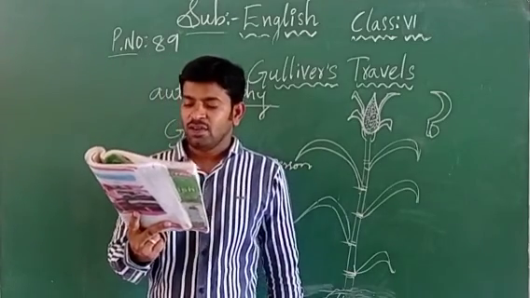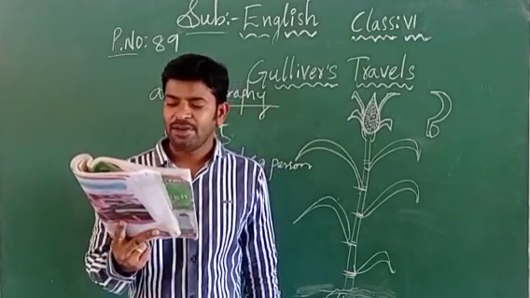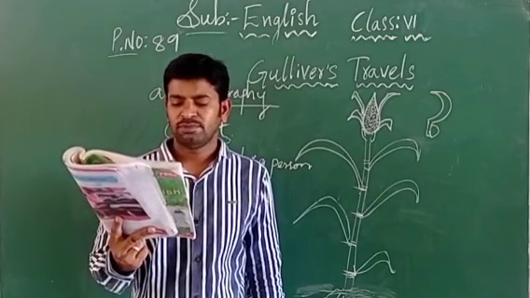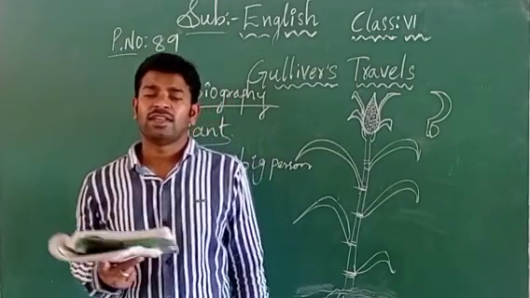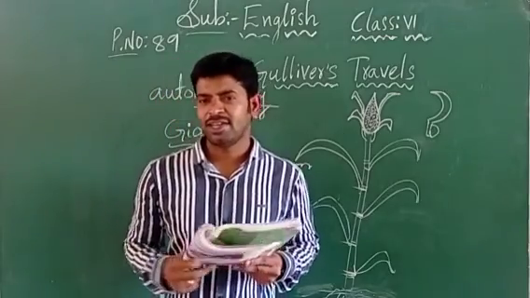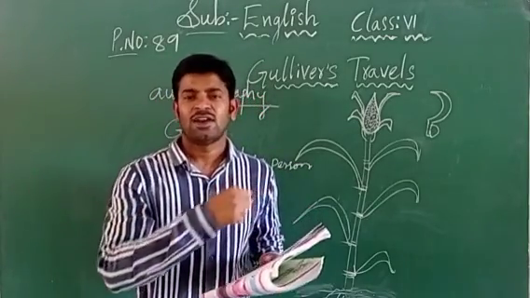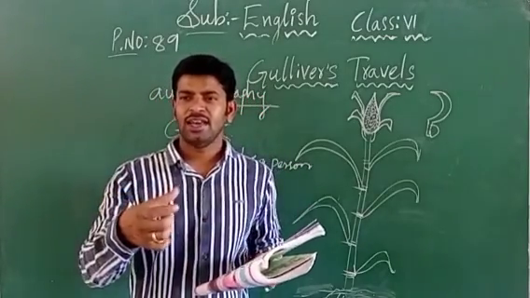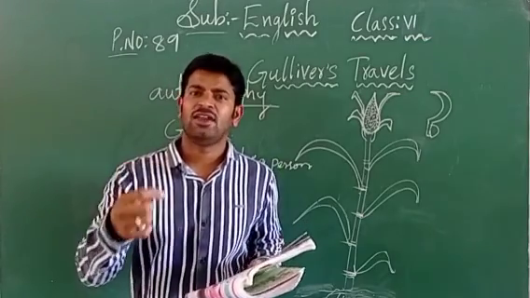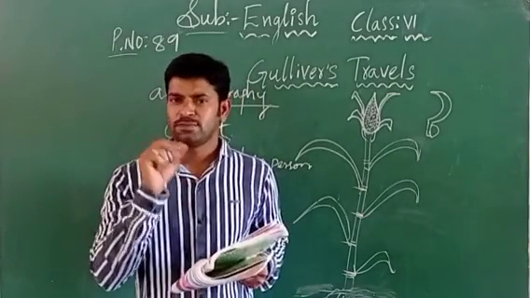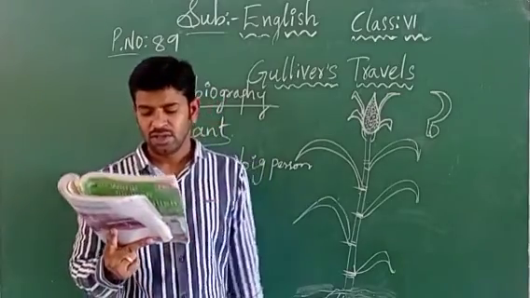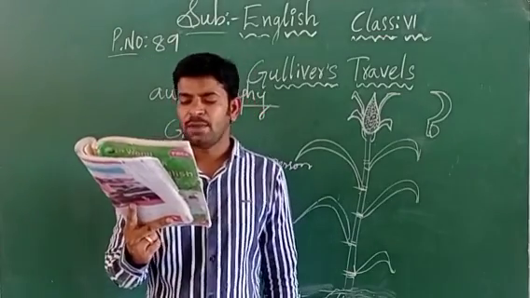So what is given here? On seeing me, the child grabbed me from the table and put my head into his mouth. When the child has seen Gulliver, he has grabbed him, that means he has taken him roughly from the table, and this child has put the head of Gulliver into his mouth. Whose mouth here? Child's mouth. Now I shouted so loudly that the baby dropped me.